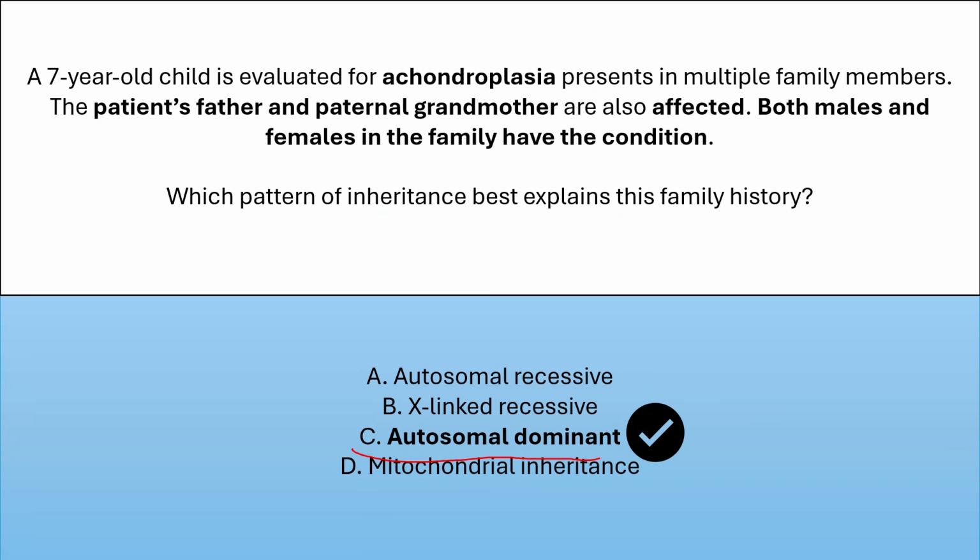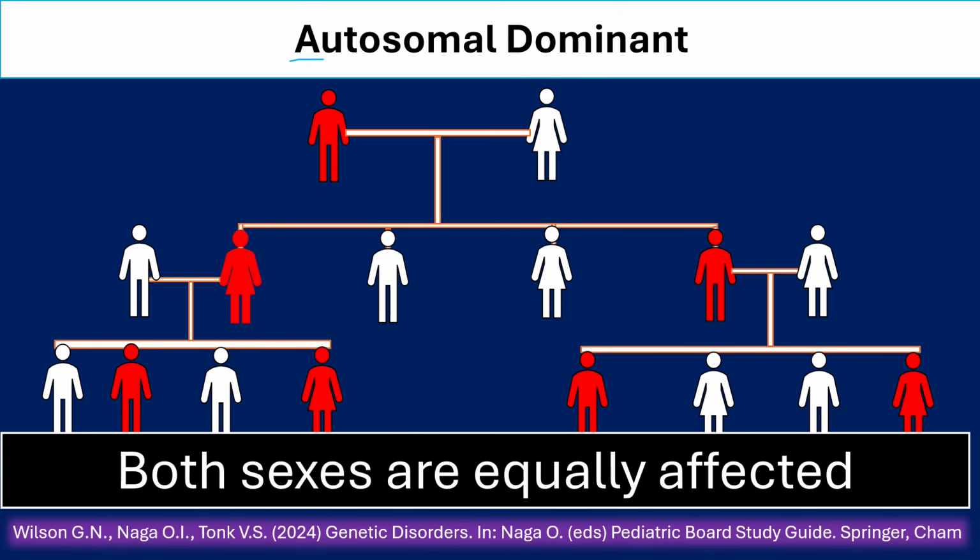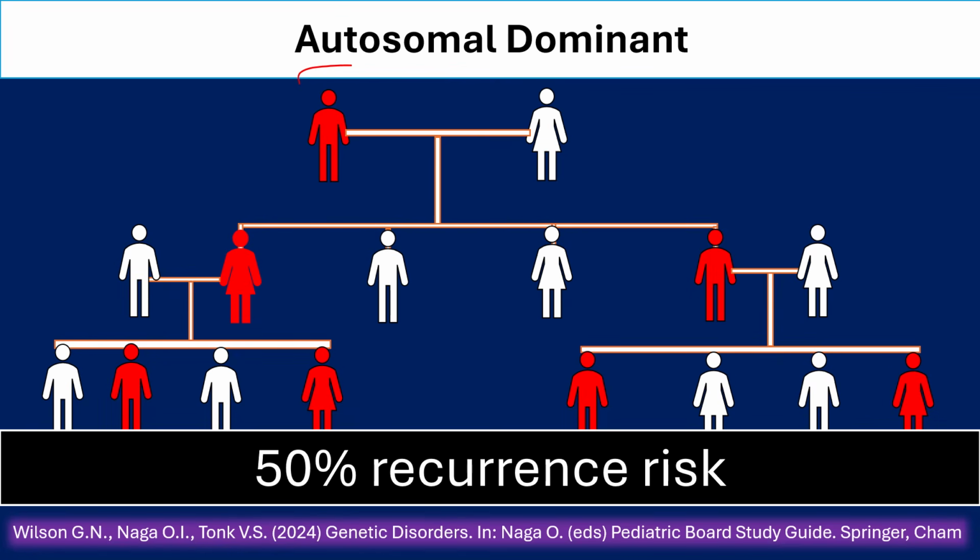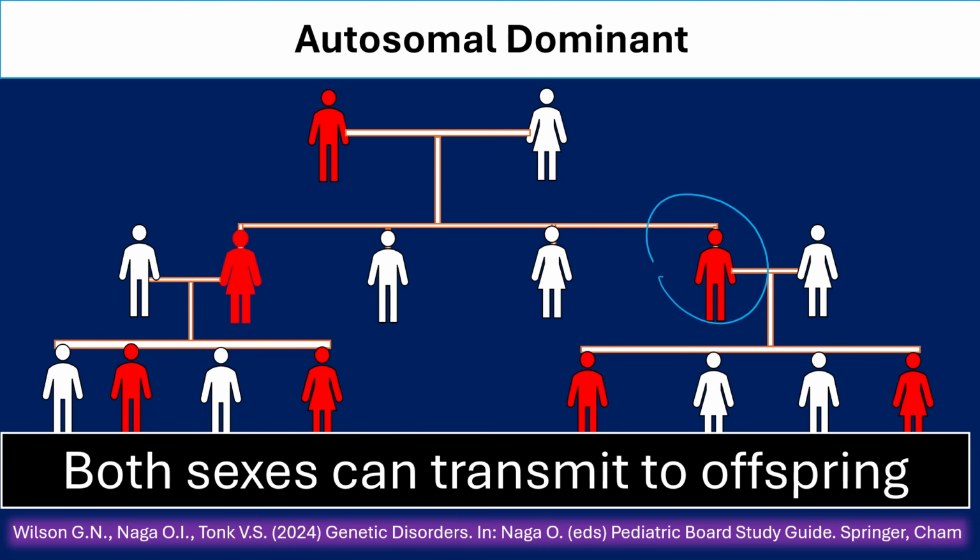Correct answer: autosomal dominant. Achondroplasia is transmitted as autosomal dominant and affects both males and females. Autosomal dominant occurs when one gene copy has a DNA mutation that produces the disease. As you see here, both sexes are equally affected. The recurrence risk in autosomal dominant is 50%. Both sexes, as you see here, can transmit the disease to offspring.